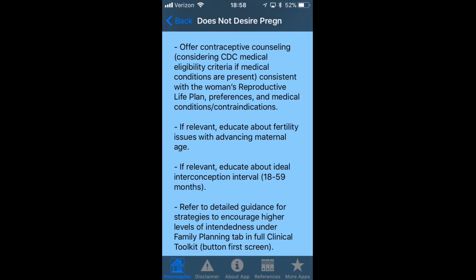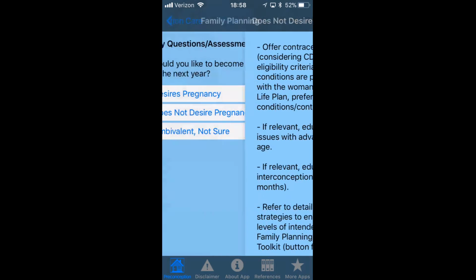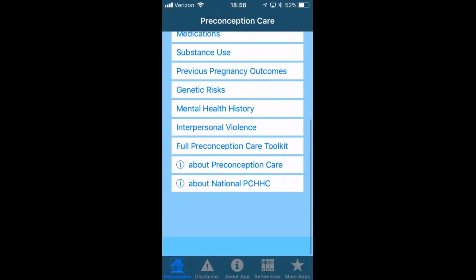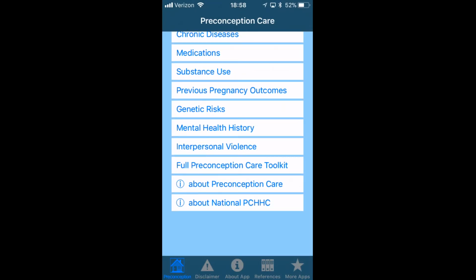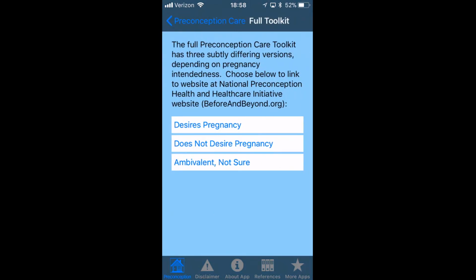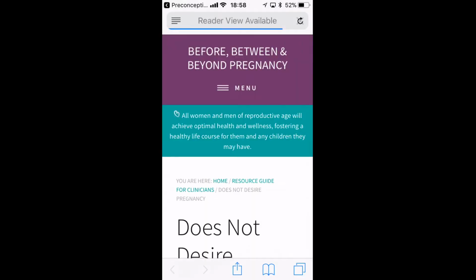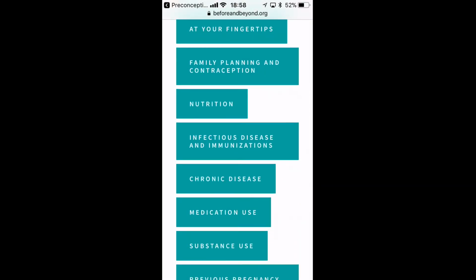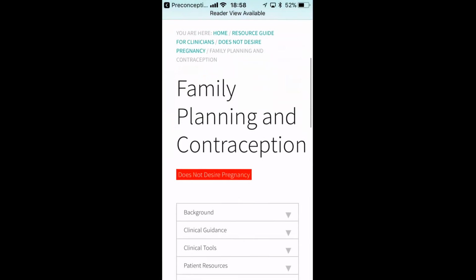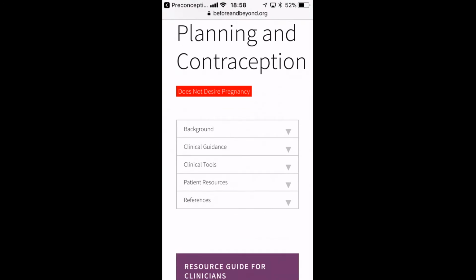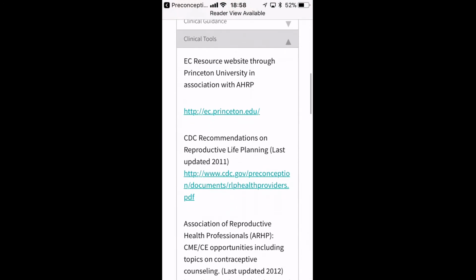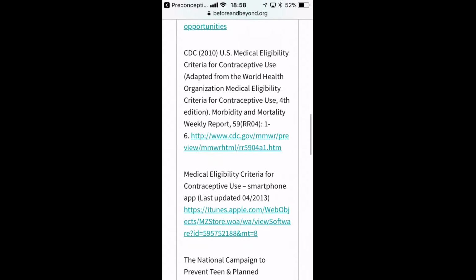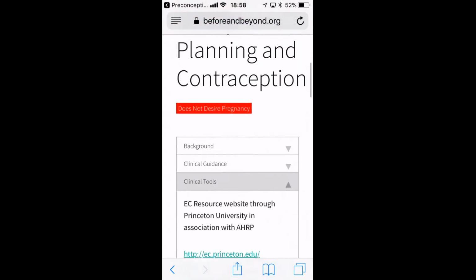So you have to come back here, come back to the full toolkit and walk through that portion of not wanting to become pregnant. Now you're on the online toolkit, and you can find this section here on family planning and contraception that applies to that particular patient. Fantastic resources here in the online toolkit. I wish more of them made it into the app itself.